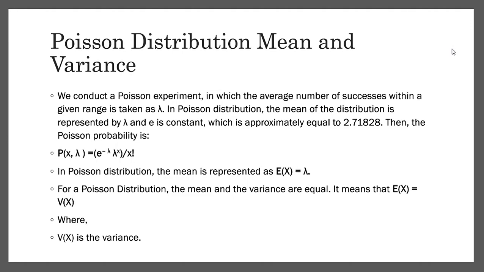These are the finite cases in which we cannot deal appropriately using binomial variables, the binomial distribution. So the Poisson distribution is introduced for this.